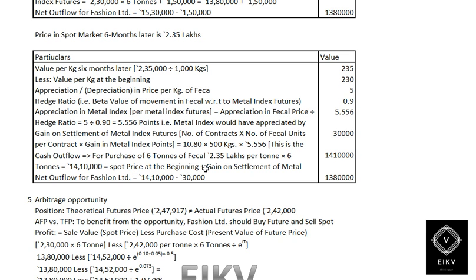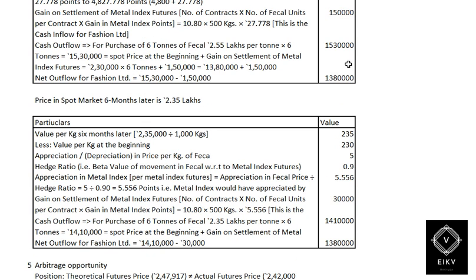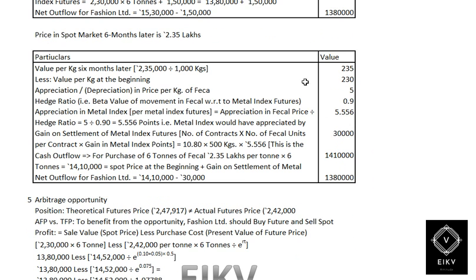So the net cash outflow would be 14,10,000 minus 30,000, which gives you 13,80,000. In both cases, we find that even if the market fluctuated upwards or downwards, if we go ahead with the future market, we don't have any changes affected.